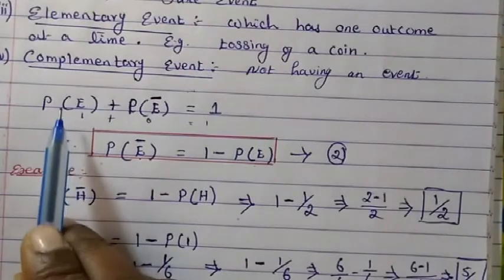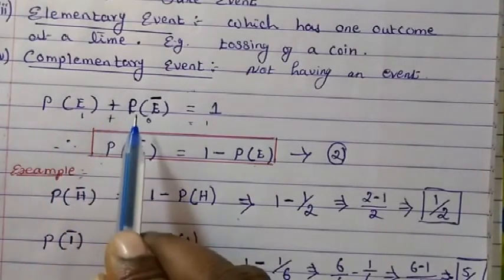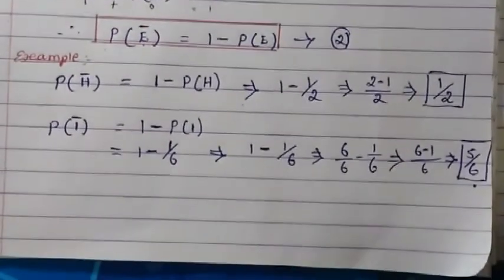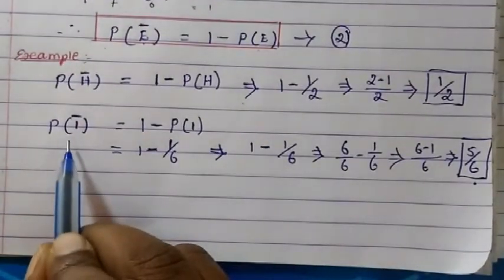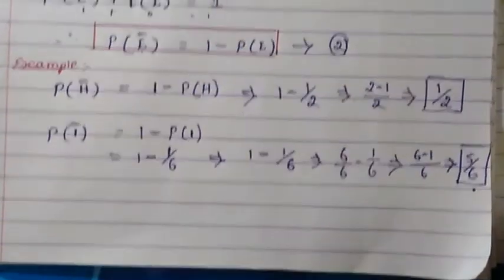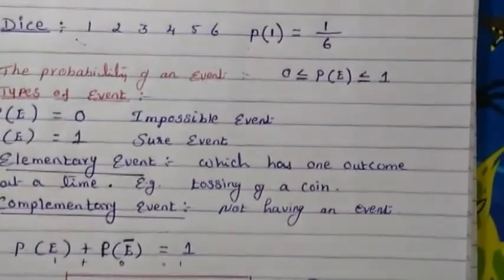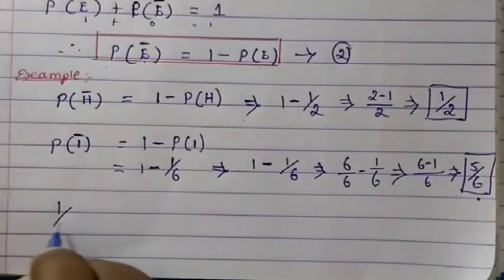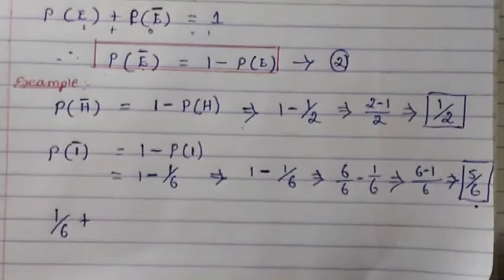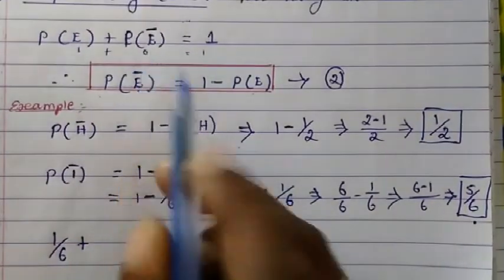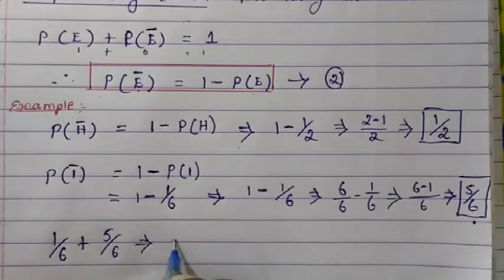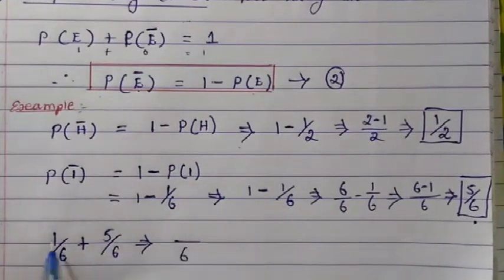Now let's check with this formula. We said probability of getting event plus probability of not getting event is equal to 1. Let's take dice. The probability of getting event 1 is 1 upon 6, plus the probability of not getting 1 is 5 upon 6.